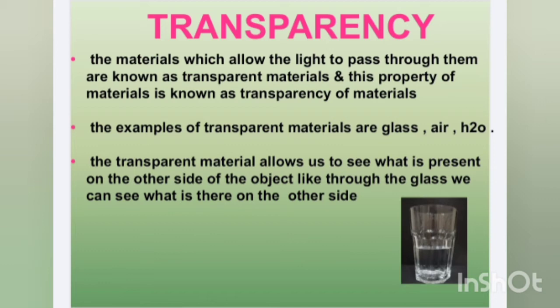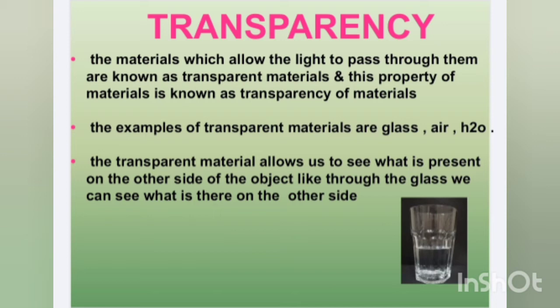For example, the transparent materials are glass, air, water. The transparent materials allow us to see what is present on the other side of the object. Like through the glass, we can see what is there on the other side.